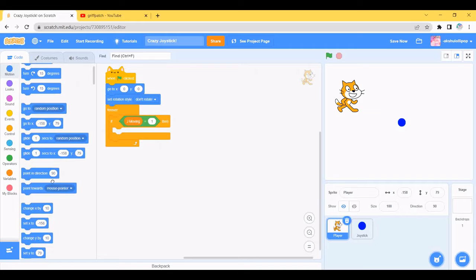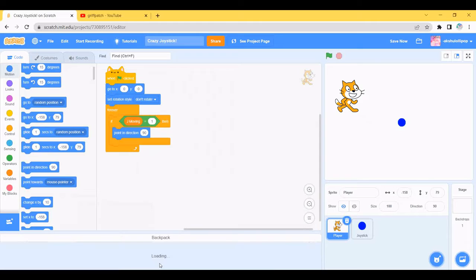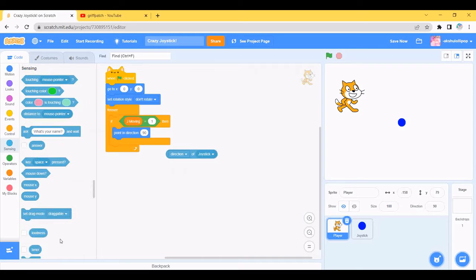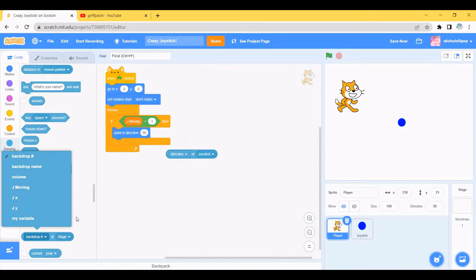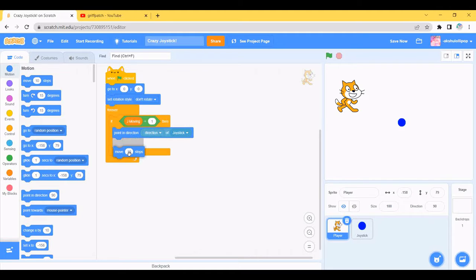point in direction. Then you'll find this block, the direction of joystick, and keep it here. So go to motion and drag move 10 steps.